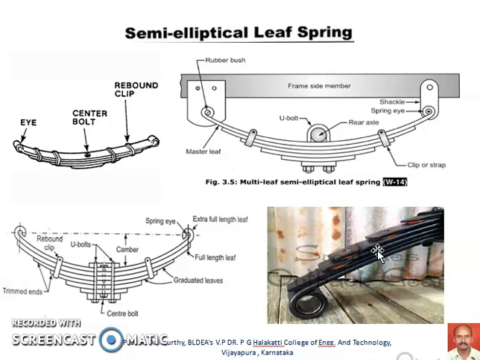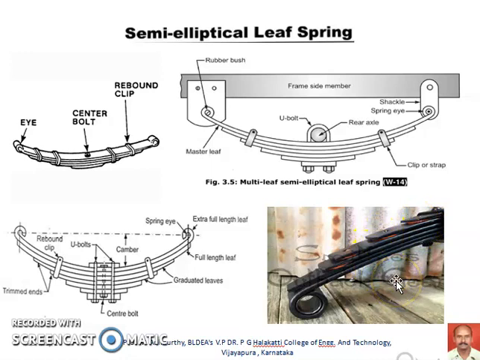So to avoid that, and for easy recovery of their positions and avoiding any noise developed during their movement because of rebounding, these pads are provided here.